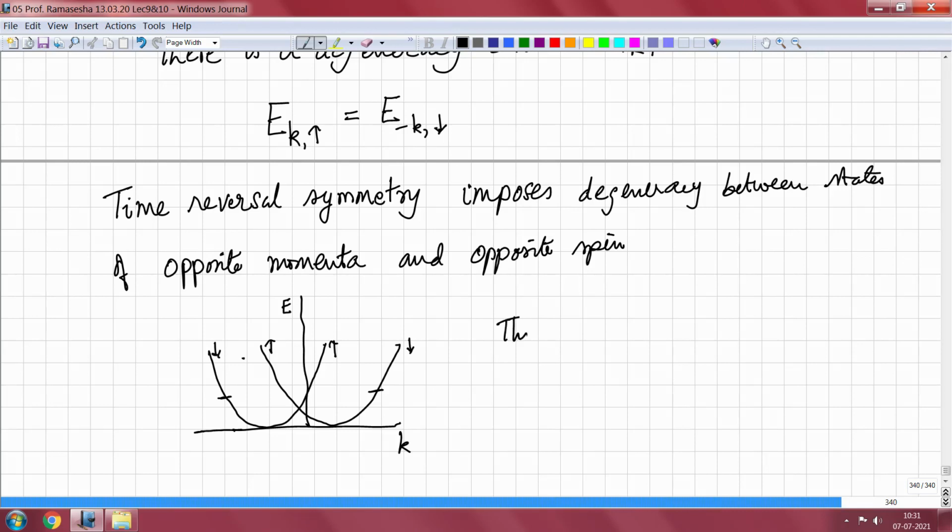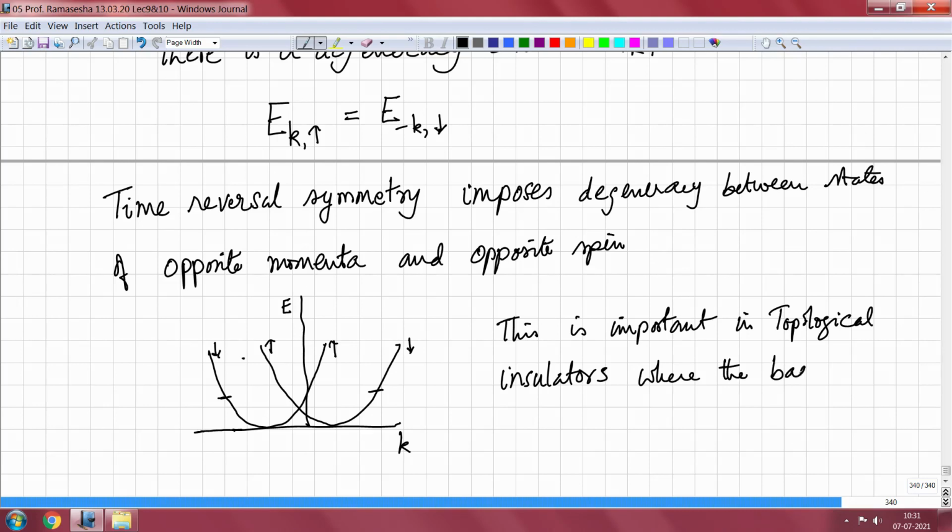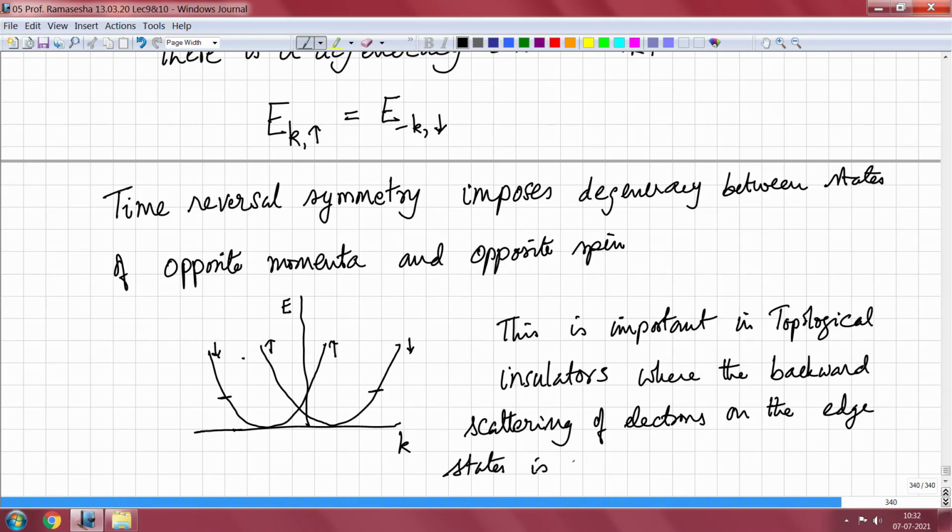So, this is quite important, especially in the context of modern day topics like topological insulators, where the backward scattering of electrons on the delocalized edge states is forbidden due to spin reversal.